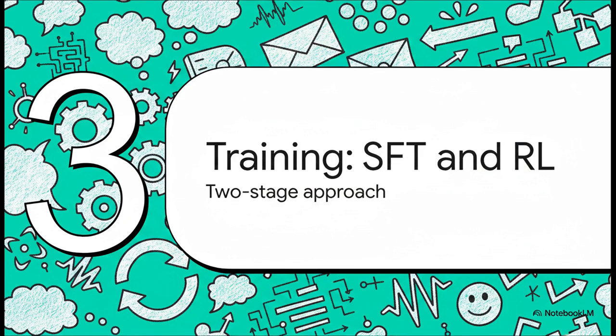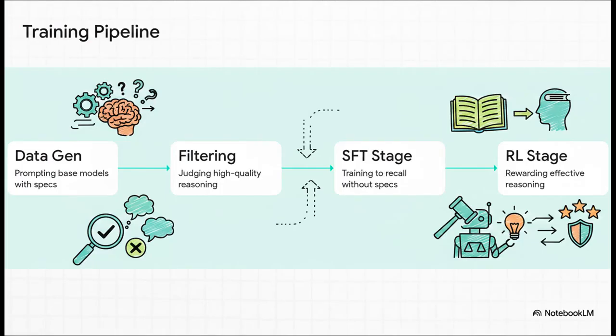Moving right along to Section 3, the training with SFT and RL. Having an internal monologue is fascinating, sure, but how do you actually train a model to behave like that? The researchers at OpenAI achieved this using a very clever two-stage approach: supervised fine-tuning, or SFT, and reinforcement learning, or RL. First up, they generate data by explicitly giving a base model the safety specs and asking it to reason. Second, an AI judge steps in to filter out any bad reasoning.